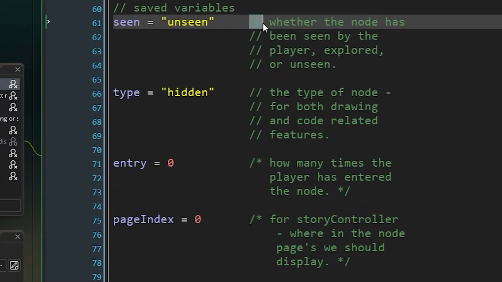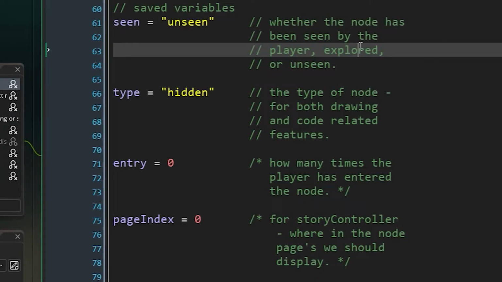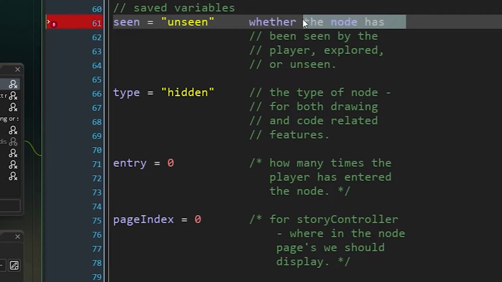Most use double slashes like this. Anything after a comment is not considered code. It's instead just normal English for you and me. Anything before the double slashes is still fair game though, so this is not going to work out too well.